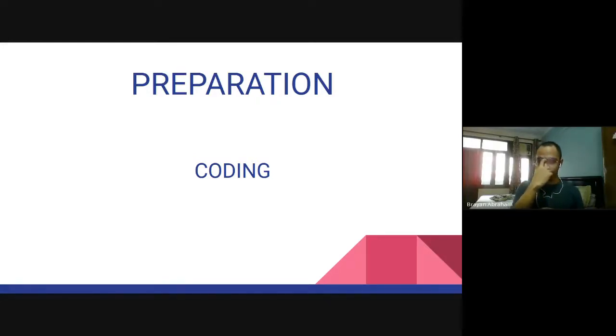So what standard template libraries are like: when you are supposed to sort something, you don't have to sit and write the whole insertion sort or bubble sort code. There is a simple function in C++ that most people don't know about. It's called sort. You can use it to sort any array. So these are all stored in the standard template library. When you practice these, you get to know how to code faster.